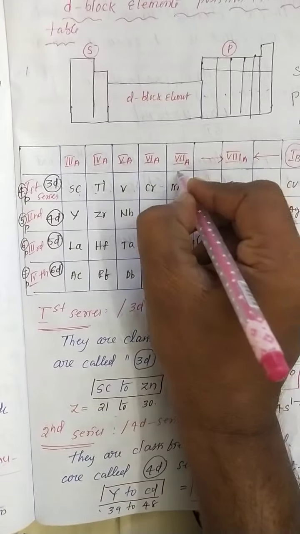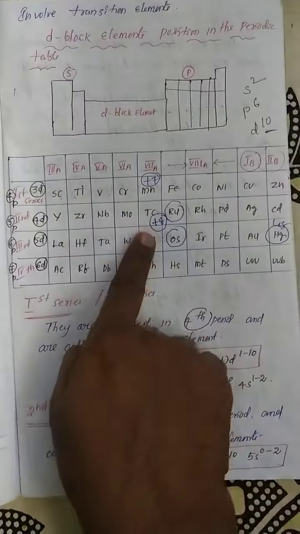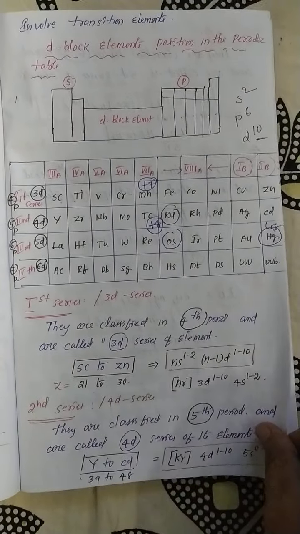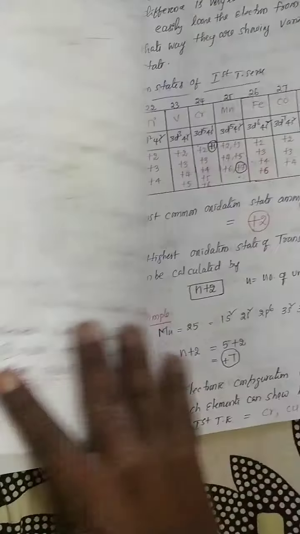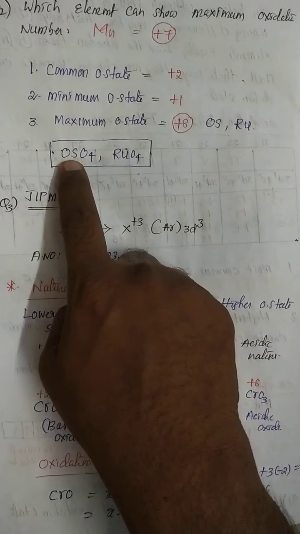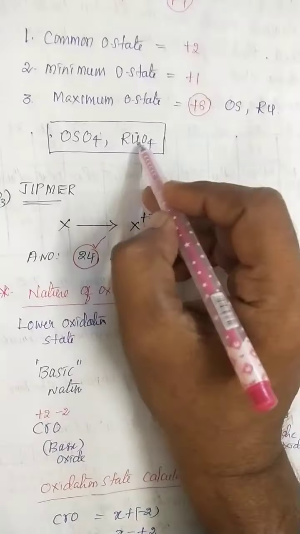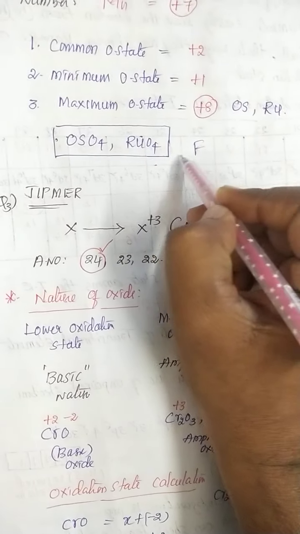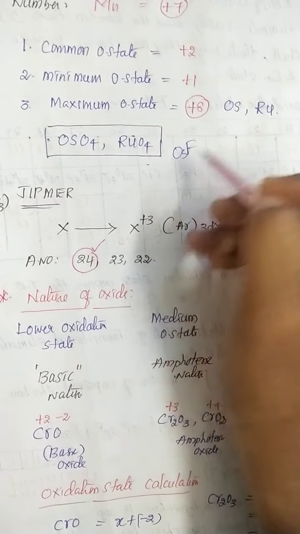But out of all the d block elements, osmium and ruthenium can exist in the plus 8 oxidation state, listen carefully, in combination with oxygen or fluorine, for example osmium tetroxide, ruthenium tetroxide.